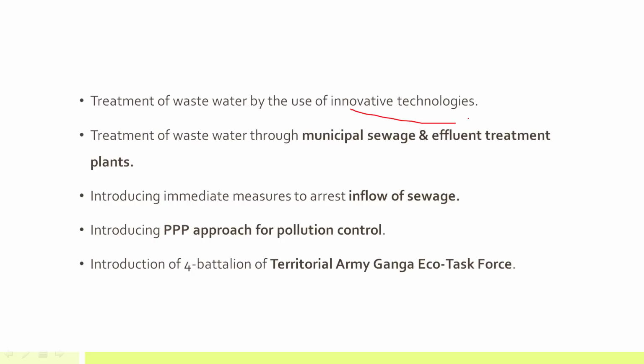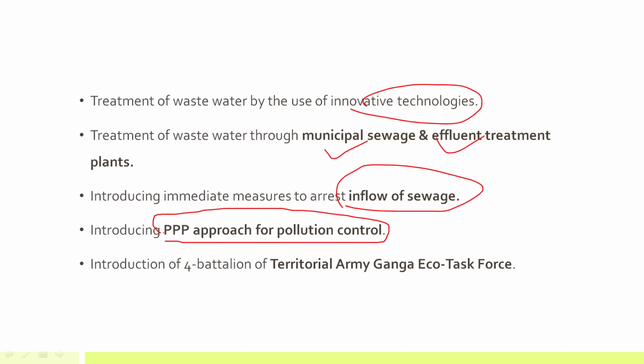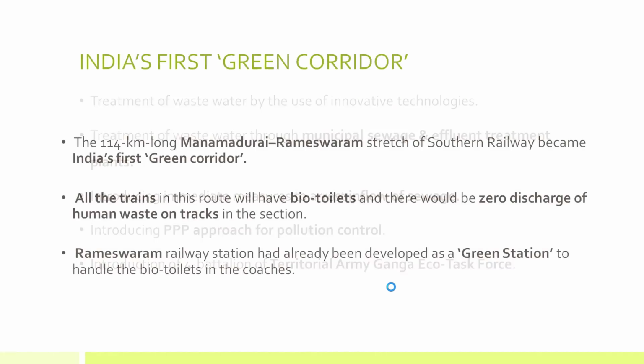Treatment of wastewater by use of innovative technology, treatment of wastewater through municipal sewage, and there will be effluent treatment plants. Okay. Immediate measures to arrest inflow of sewage. That's what I have told you. So sewage will not be directly dumped into the river. There will be a public-private partnership approach followed for pollution control. So it is a very participative approach, because citizens are involved, the private sector is involved, and definitely the government is involved in it. And there will be a territorial army Ganga Eco Task Force. This is for ensuring proper supervision and monitoring of this whole Namami Gange project.